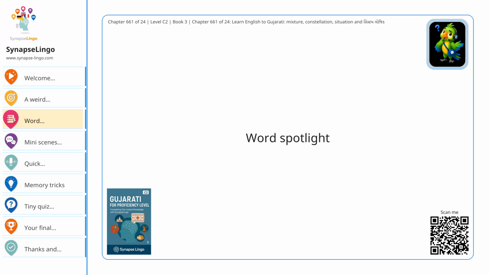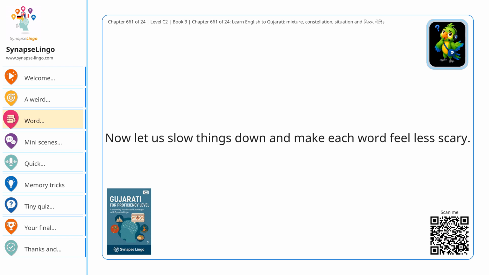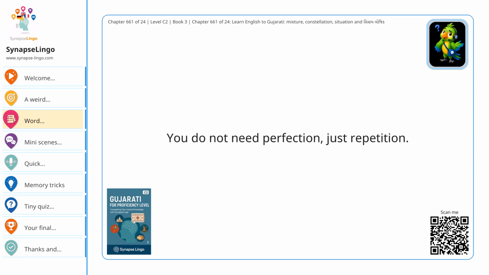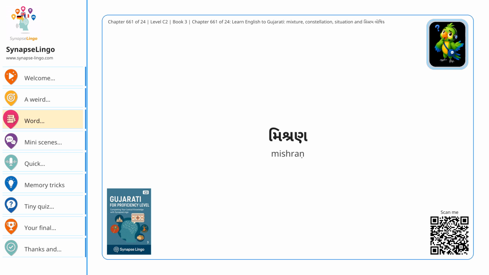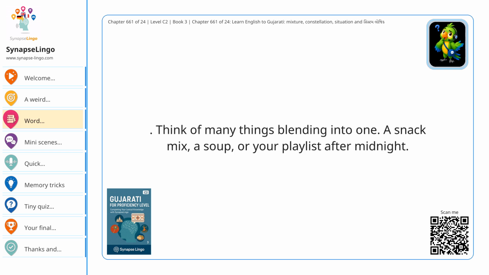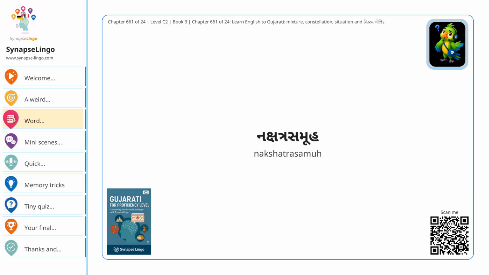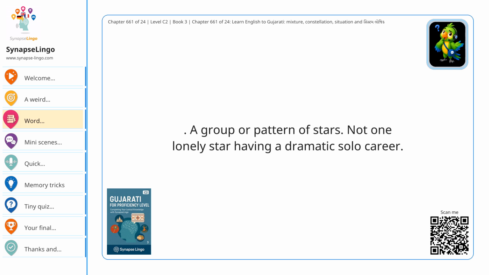Word spotlight. Now let us slow things down and make each word feel less scary. You do not need perfection, just repetition. Mixture equals मिश्रण. Think of many things blending into one. A snack mix, a soup, or your playlist after midnight. Constellation equals नक्षत्र समूह. A group or pattern of stars. Not one lonely star having a dramatic solo career.